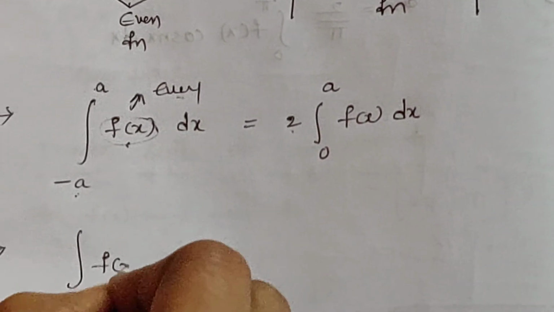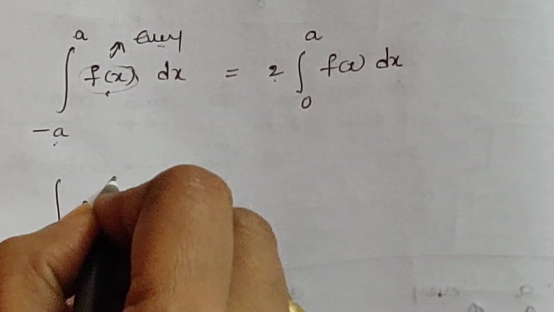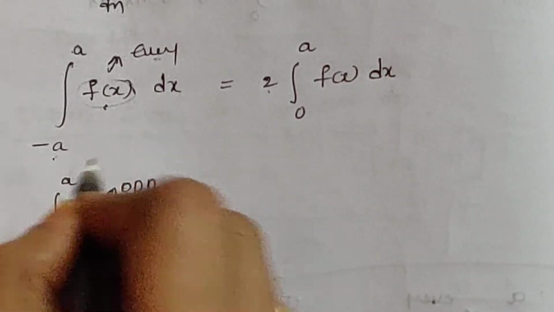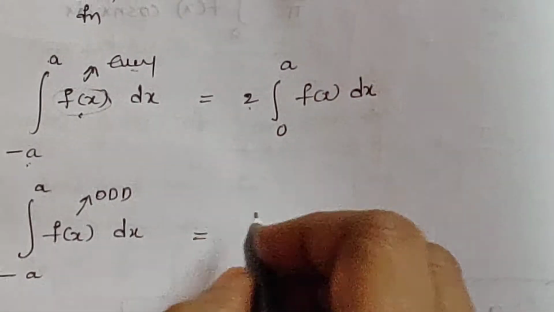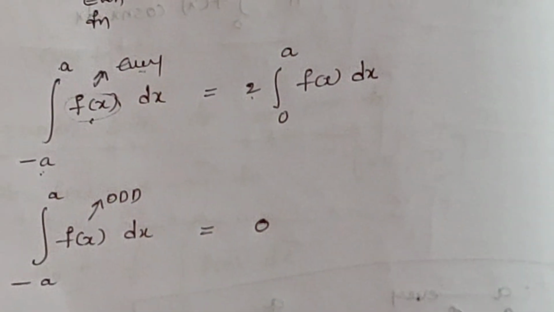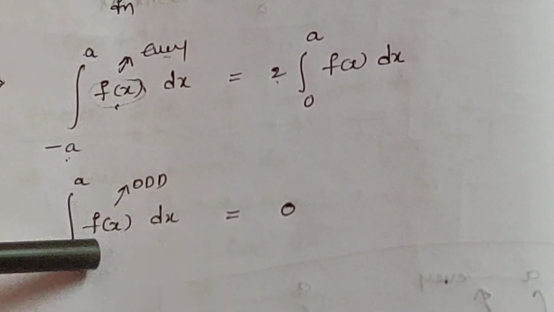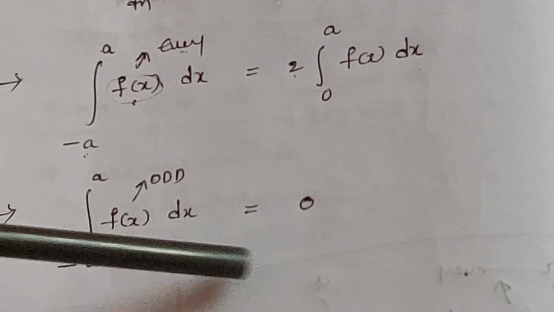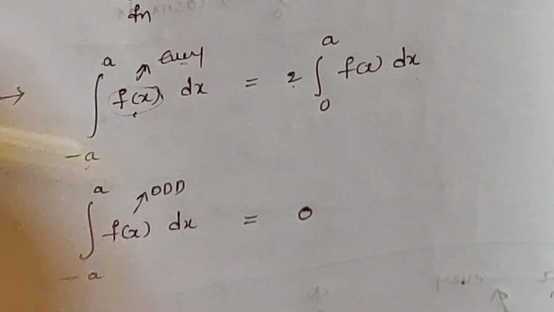If the function under the integral is odd, in that situation the integral from minus a to a of f of x dx has value 0. If the function under the integral is an odd function, the integral value becomes 0.